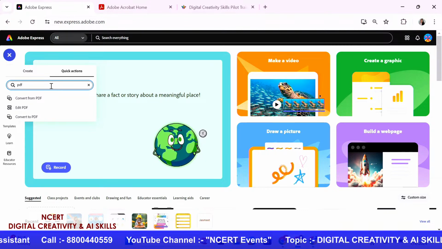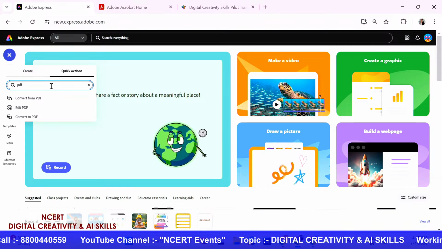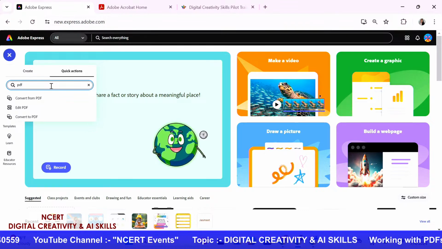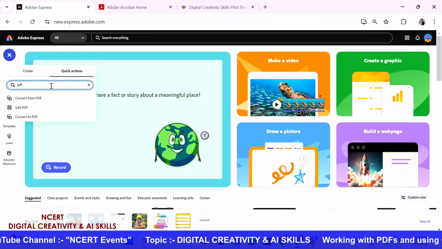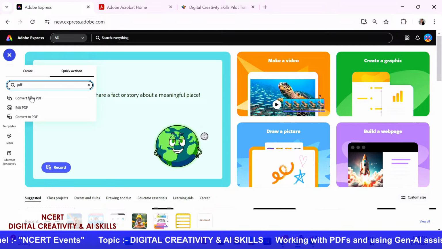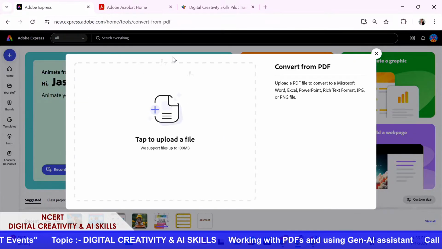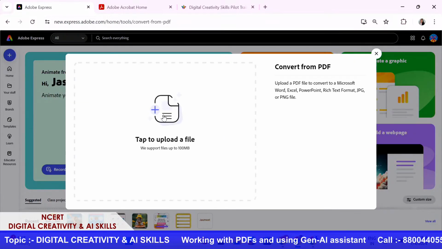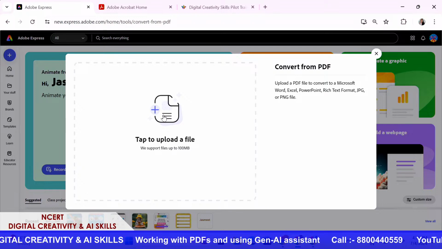Once I type PDF, there are 3 options that come in. One is convert from a PDF. A lot of times we have a PDF and we want to convert it to an Excel. We want to convert it to a Word, right? So you can use this feature, convert from PDF, and we could upload our file and say I want to convert it from a PDF to maybe a Word doc.